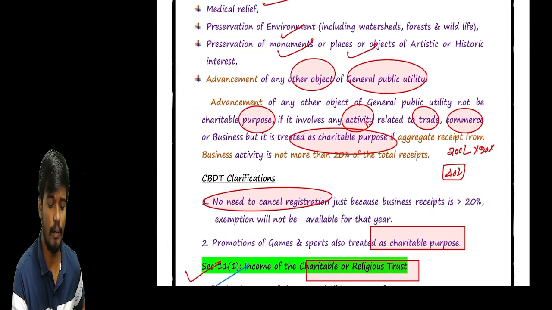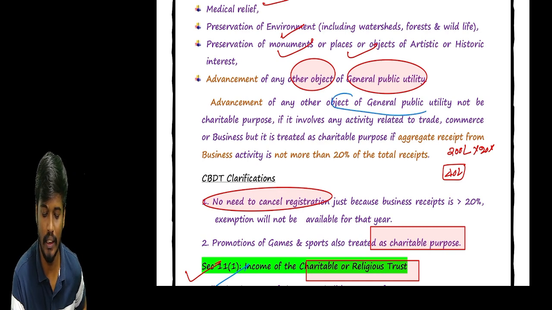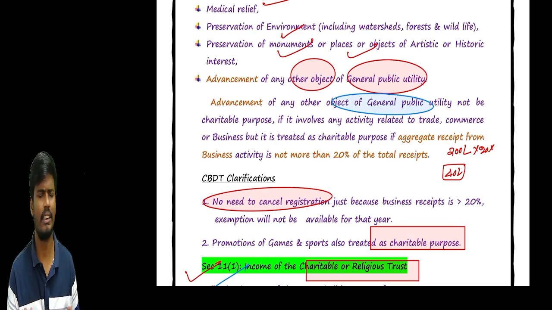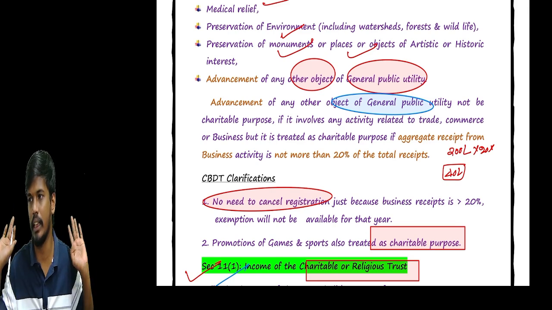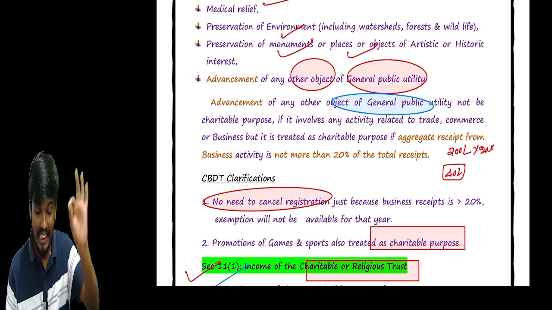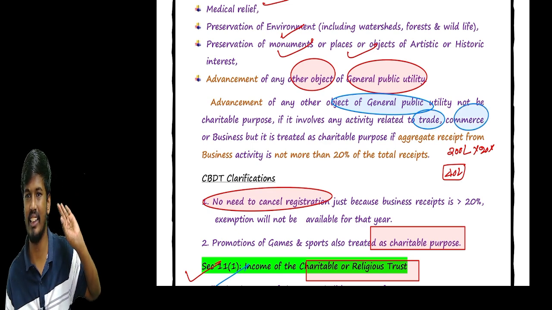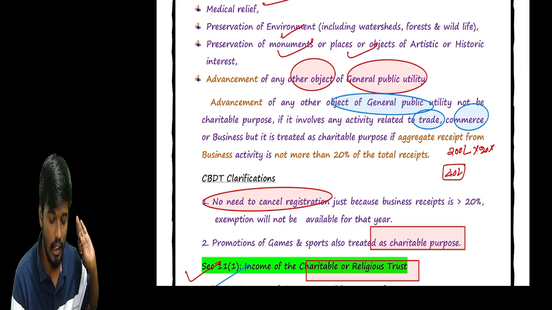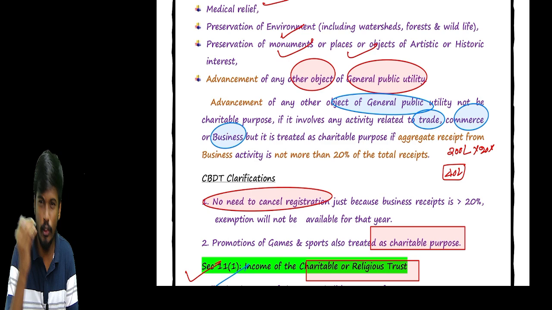Sir, if the charitable trust advances any other objective of general public utility, it is activity related. It is not actually a charitable act, not an object of the charitable trust, but it is advanced and used for the general public. But in that activity, including any trade, commerce or business, it is treated as charitable.